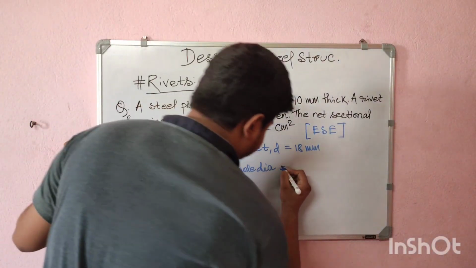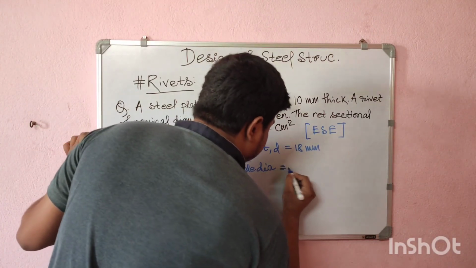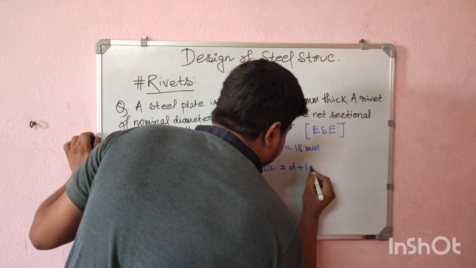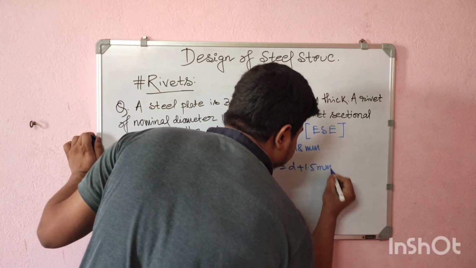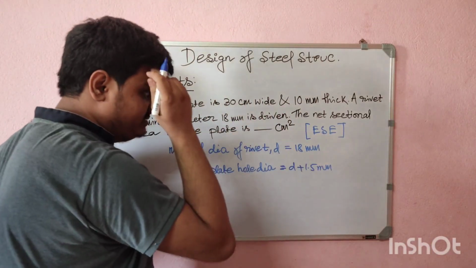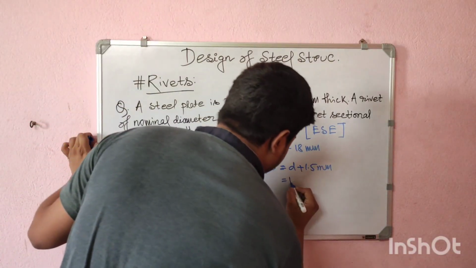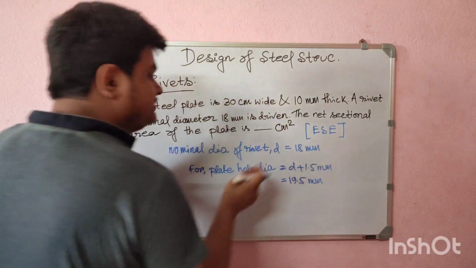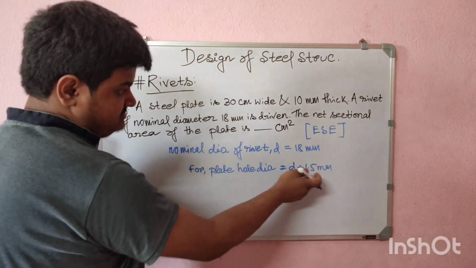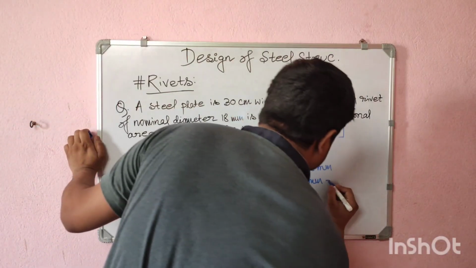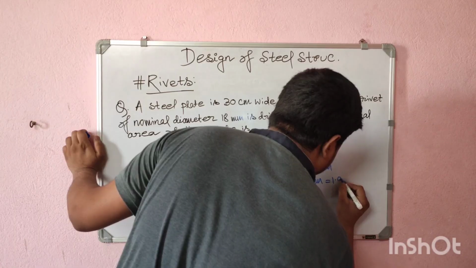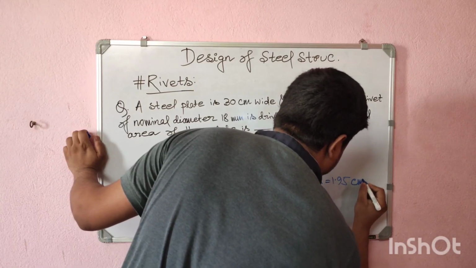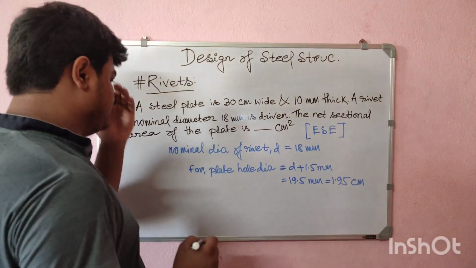Here D is 18 millimeter, so this will be 19.5 millimeter. We have to find out in cm squared, so just take it into cm, that is 1.95 cm.